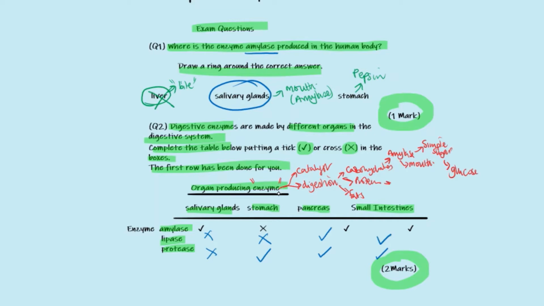For proteins, we should think of proteases. Think of proteases, we should think of amino acids. When we think of fats, we should think of lipases. When we think of lipases, we should think of fatty acids and glycerol. We can link these words further from previous videos. Glucose can be linked to energy, and energy can be linked to respiration. Amino acids can be linked to growth and repair.